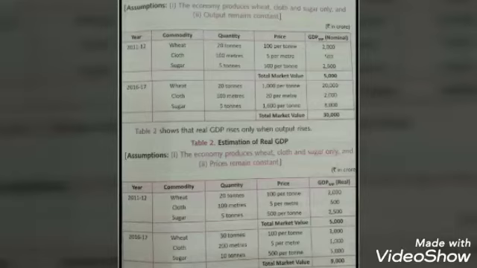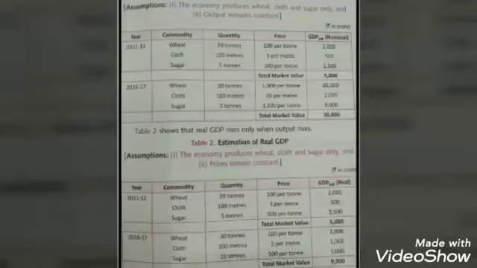In 2011-12, 20 tons of wheat produced with the same price 100 per ton, that comes to 2000. Then cloth, around 100 meters produced and sold at rupees 5 per meter, that comes to 500. Sugar, around 5 tons has been produced, sold at rupees 500 per ton, that comes to 2500. And our total market value for the year 2011-12 is 5000. So our real GDP in the year 2011-12 is 5000. Now let's see the next year 2016-17.